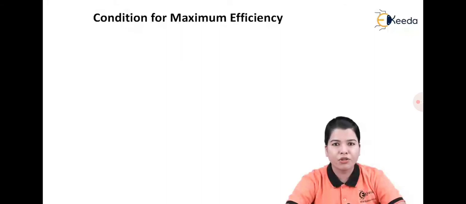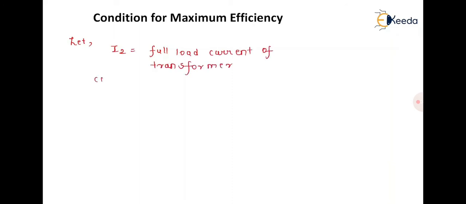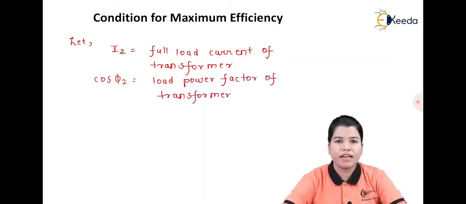We know that the per unit value of the efficiency of the transformer at the load current is given by the following. Let I2 be the value of full load current of the transformer and cos phi 2 be the value of load power factor of the transformer.